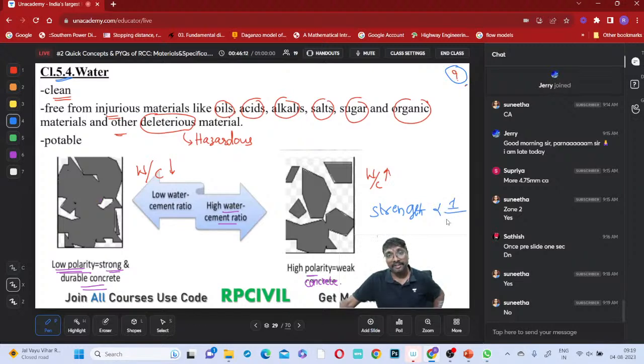For which grade, what is the maximum water cement ratio we have to select. Strength is inversely proportional to what? Water cement ratio. Okay, this is the conclusion of this diagram, you can say. Is that clear, everyone? Right.